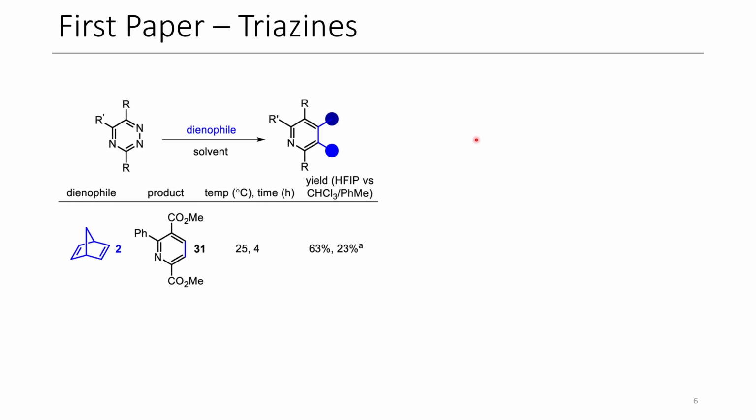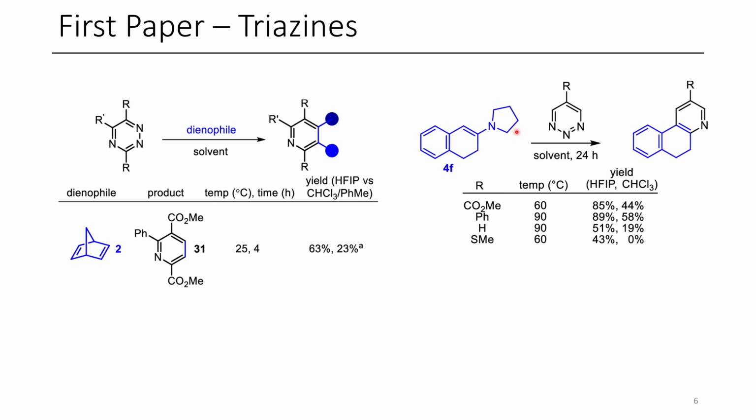In addition to the tetrazines, they examine a wide range of different triazines. Here you can see if, for instance, norbornadiene was used, they get substituted pyridines as their products, which I thought were kind of cool. Additionally, if they use this enamine with a 1,2,3 triazine, which I wasn't even familiar with as a class of reagents prior to seeing this paper, in this case, they also get pyridine derivatives. In all instances in their paper, fluorinated alcohols provide improved yields compared to non-fluorinated alcohols.